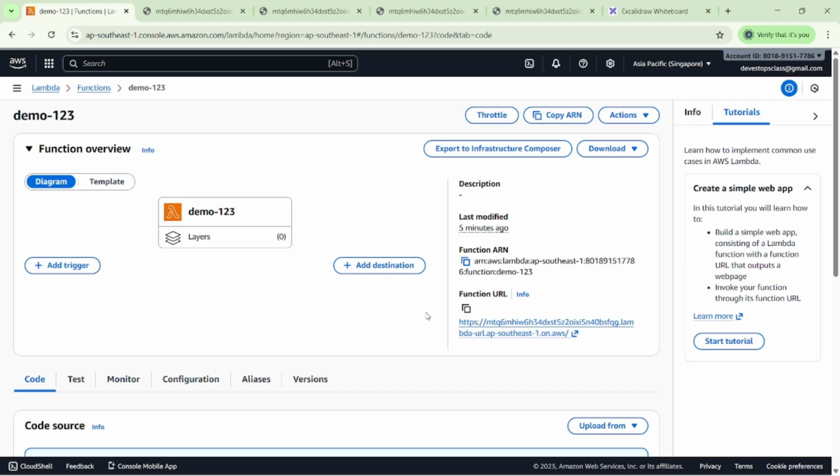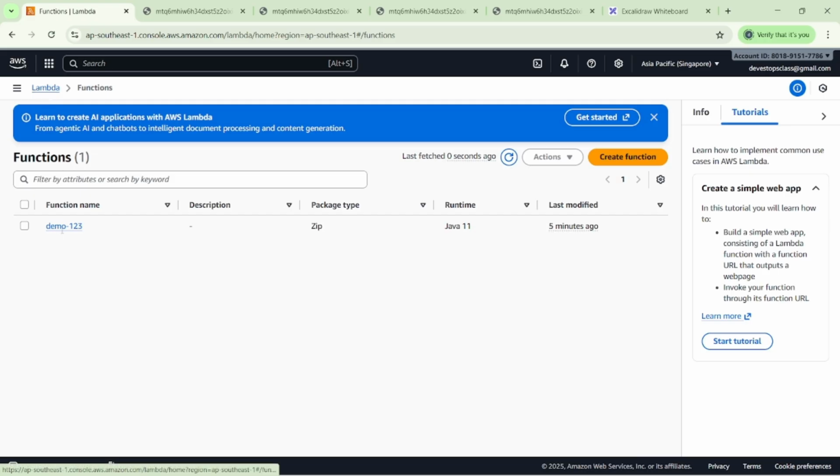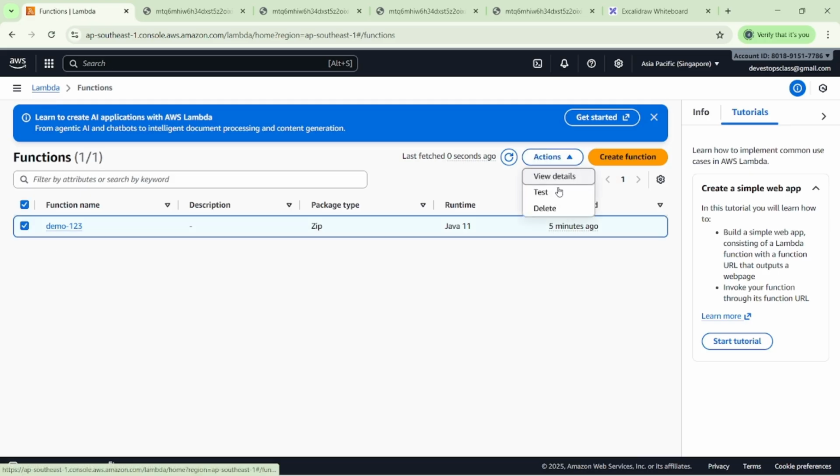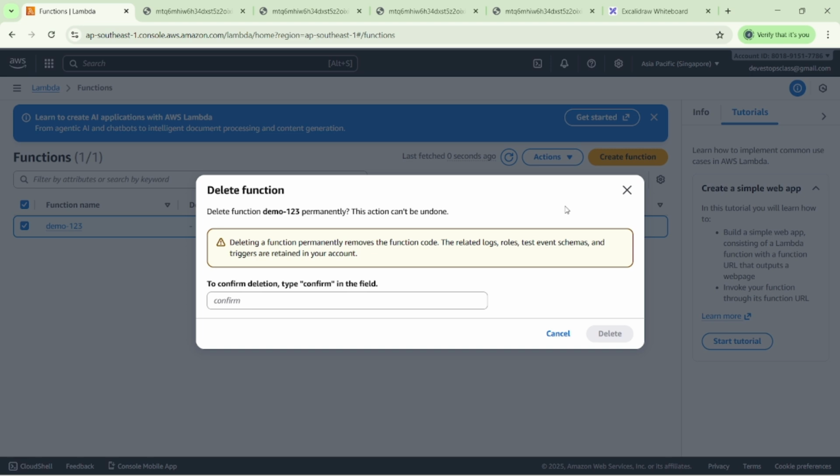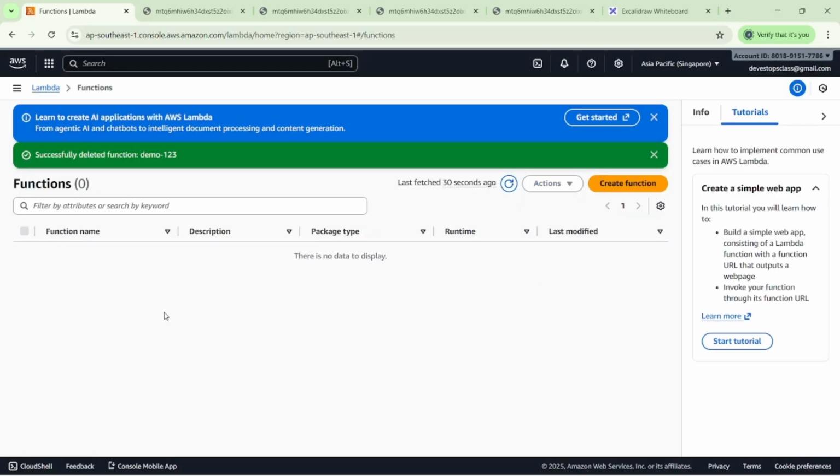Once your practice lab is completed, just go back and delete your applications here. Everything will be available in my GitHub repository. Whatever small project we deploy, all the notes and every part will be available in our GitHub repository, so you can download it. I am deleting mine here, because otherwise the bill will be generated. I'm confirming, and you can see it's deleted.